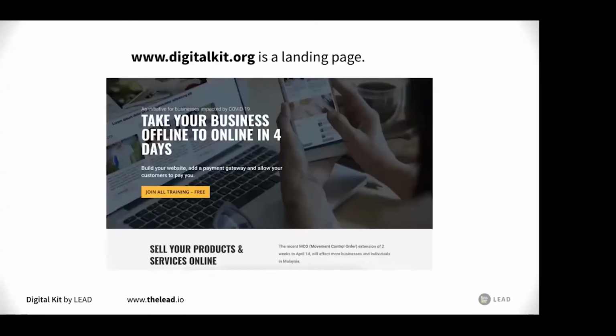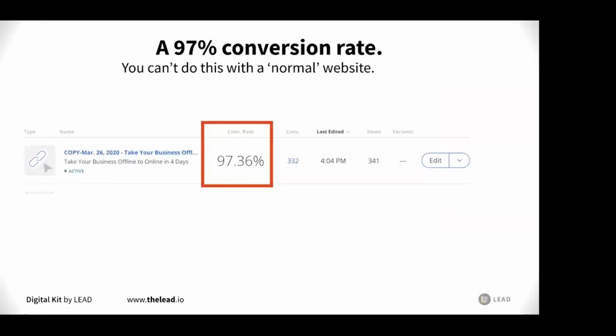Okay, so digitalkid.org is in fact a landing page. When you signed up for this training, you went to this landing page, you clicked on that big yellow button, something popped up, and you put in your email, right? So that's a landing page. And with this quick little action, we've collected a lot of leads, in fact, right? We're not selling to you, but I'm just telling you that we have collected a lot of leads.